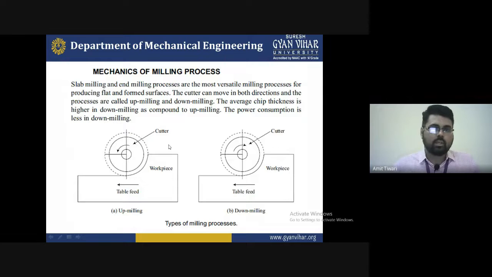So with this, I'm just explaining how the power consumption operates. We can observe that in the case of downward milling, in most cases we found that the down milling condition has less power consumption, because it does not take too much force to remove the material as compared to the upward milling process. Because in the upward milling process, we apply more compressive force to remove the material. It is more difficult to cut the material than in the down milling process.